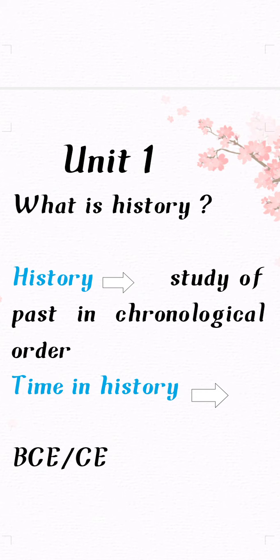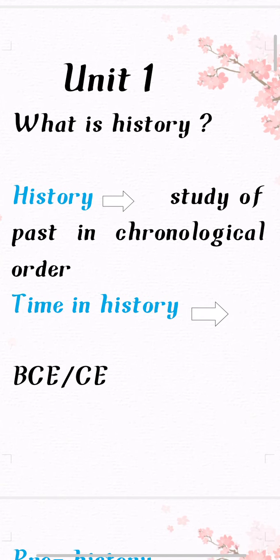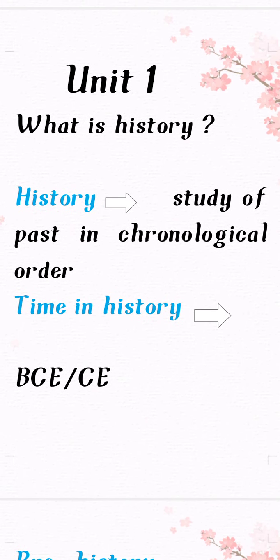Chronological means from first to last. So study of past in chronological order. Time in history. So history time is just two time: BCE, CE. Before Common Era and Common Era. Before it is known as BC AD.